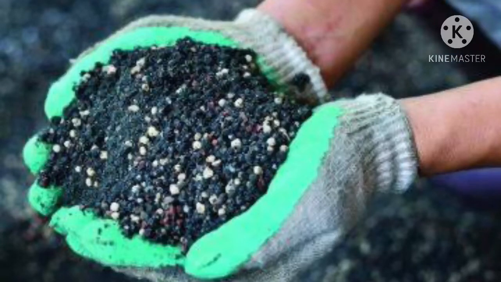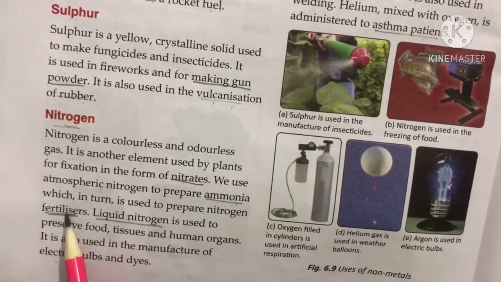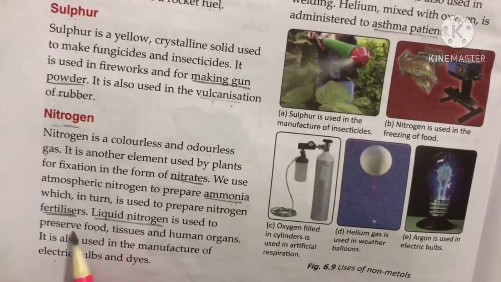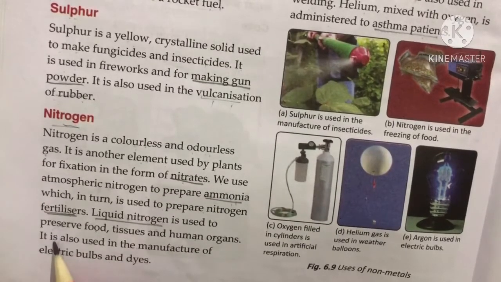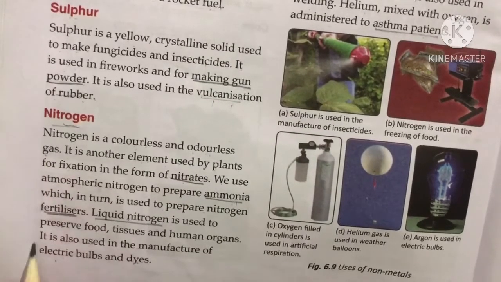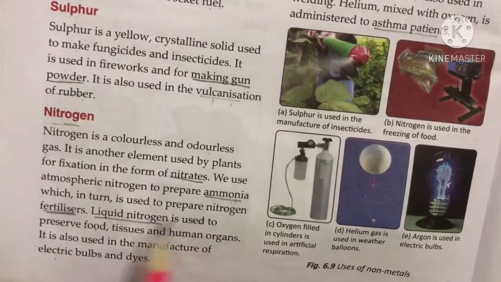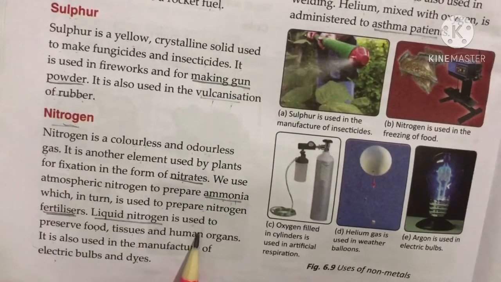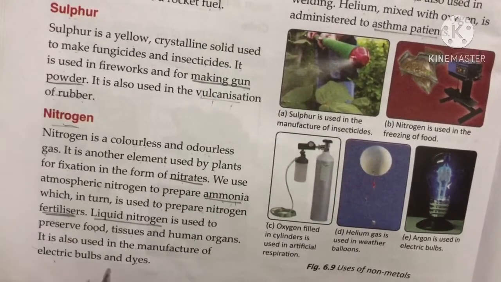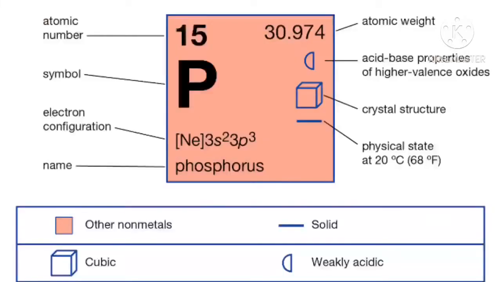Liquid nitrogen is used to preserve food, tissues and human organs. It is also used in the manufacture of electric bulbs and dyes. So these are the uses of nitrogen.